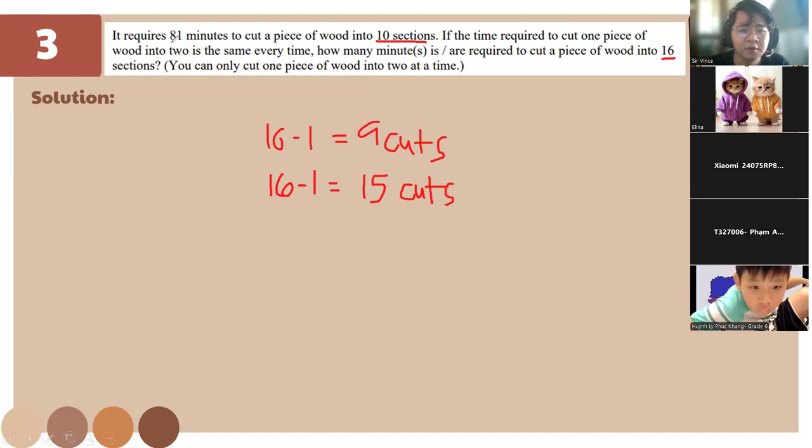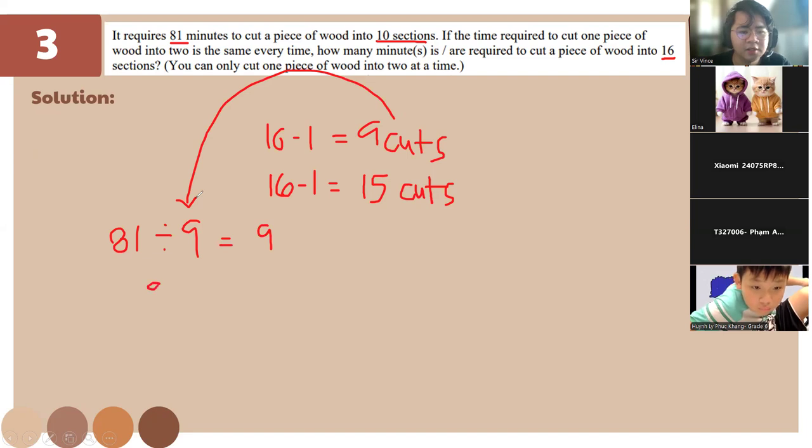So if you know the answer, everyone chat in the chat box, very good. So we have here 81 divided by the 9 cuts, and we'll have how much? We'll have 9.